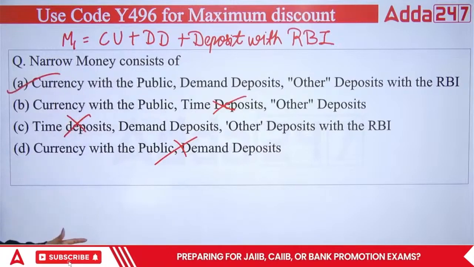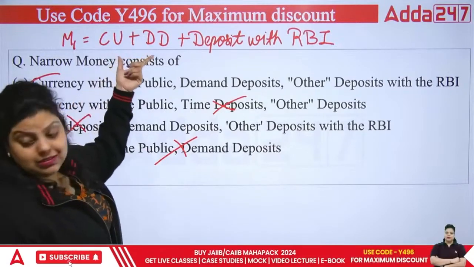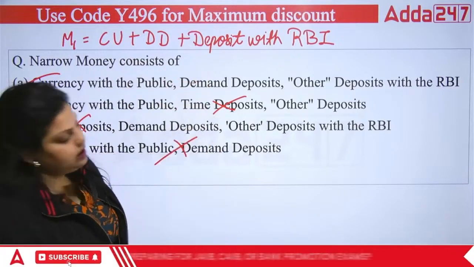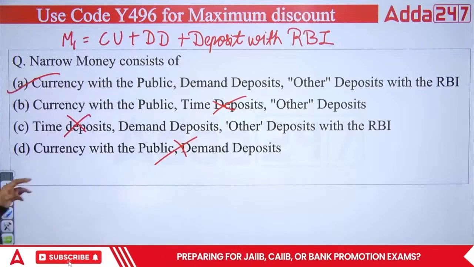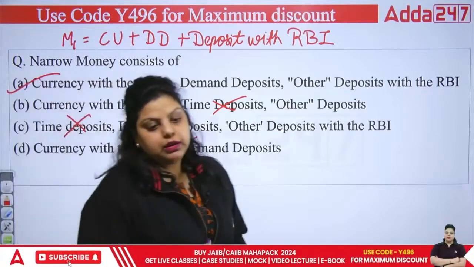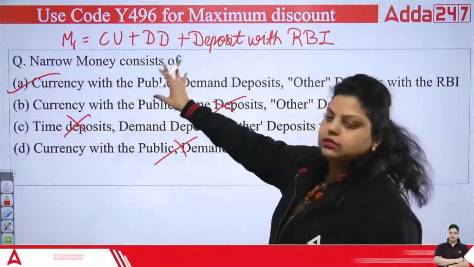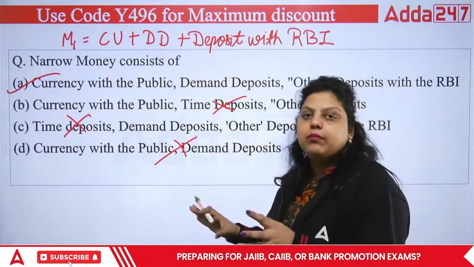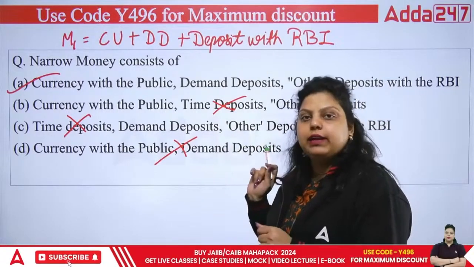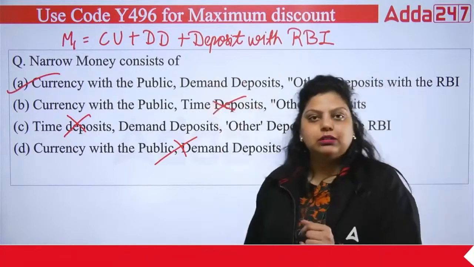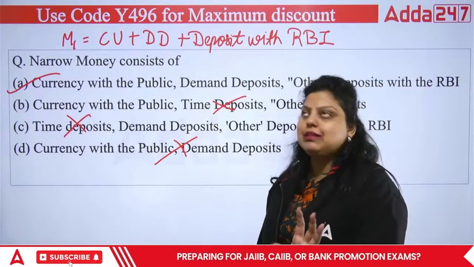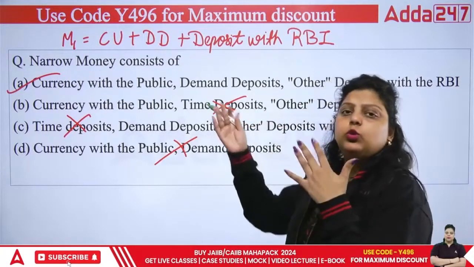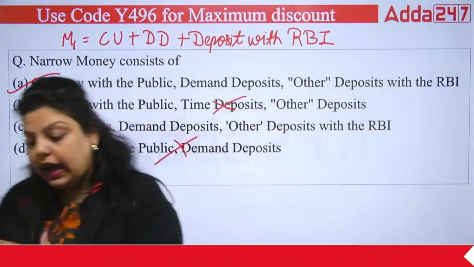The currency with public, notes or coins that we can represent with CU, currency unit. Then demand deposit, CASA, and then deposit with RBI. So your right answer is A. Do remember this formula. Now what kind of numericals will be asked on this topic? They will give you the values of the currency unit, the demand deposit and the deposit with RBI, and they will ask you to calculate M1. So you just have to add all the three. Very simple. Just remember the formula and accordingly add all the values and it will answer your numerical.